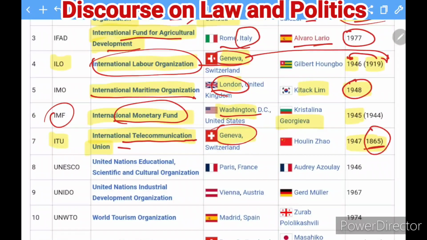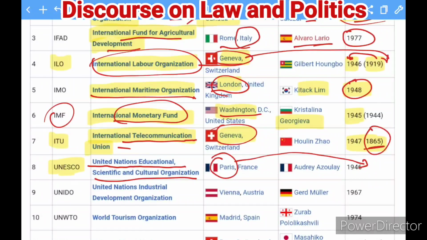Moving to the next one, here, UNESCO. Sometimes they ask for the full name of this. So the full name is the United Nations Educational, Scientific and Cultural Organization, and it has its office in Paris. It was established in 1946. Okay, so UNESCO has its office in Paris. This is a very popular question.